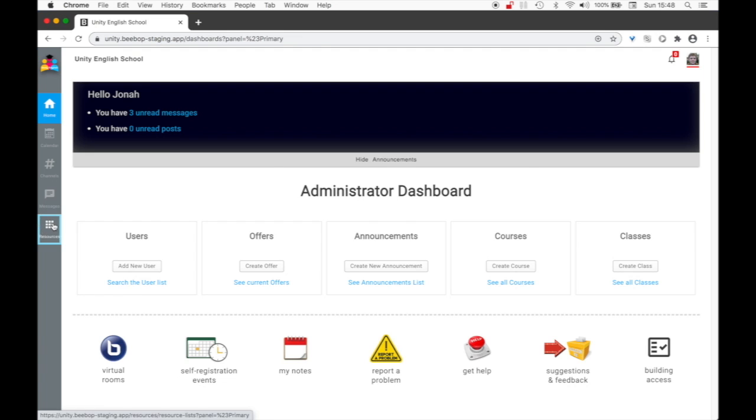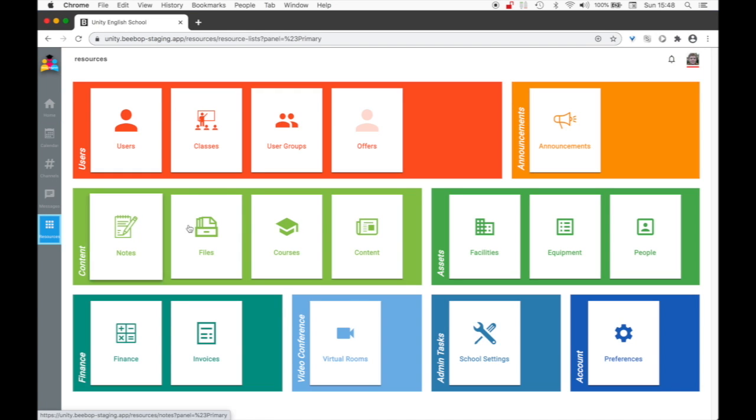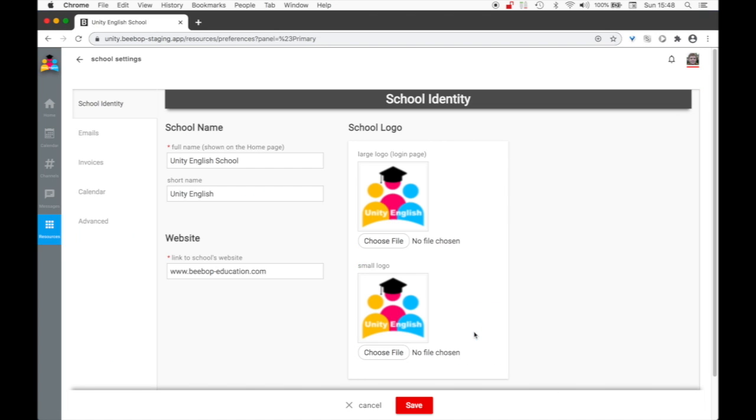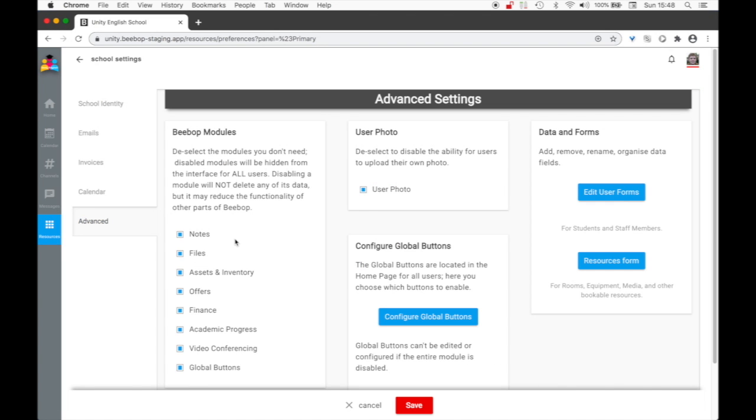On top of that, if at a global school level you decide that you don't want students to keep uploading new pictures every day, you can just go to your school settings. In advanced, you have the option to disable the ability for any student, teacher and administrator to upload their own photos. So we go back to the old style of doing things where people have to send you an email and say, could you please upload this picture instead of the one that we have, and it's up to you, the administrator, to do it.